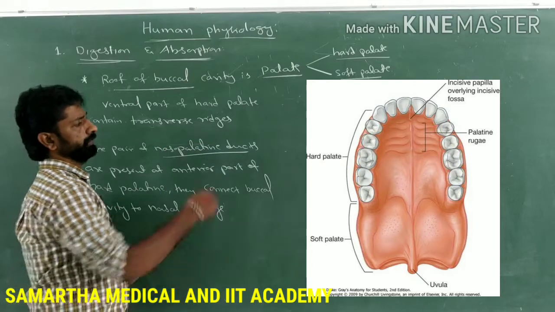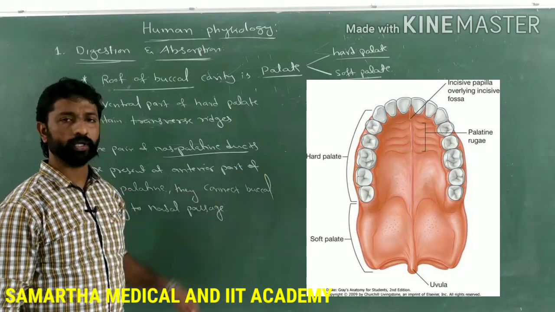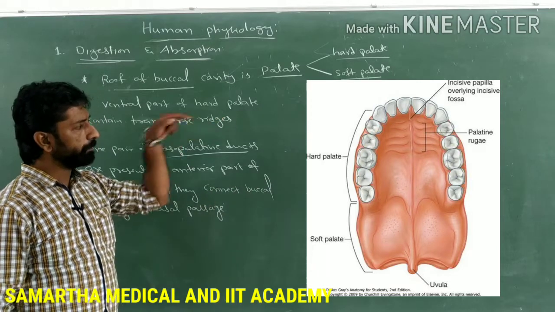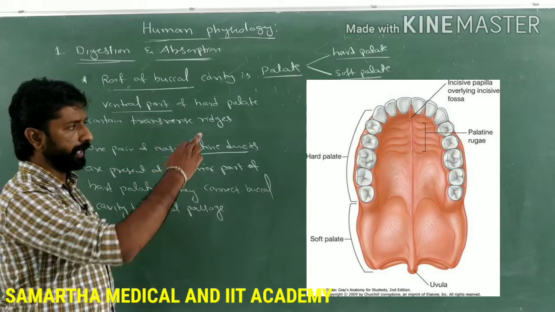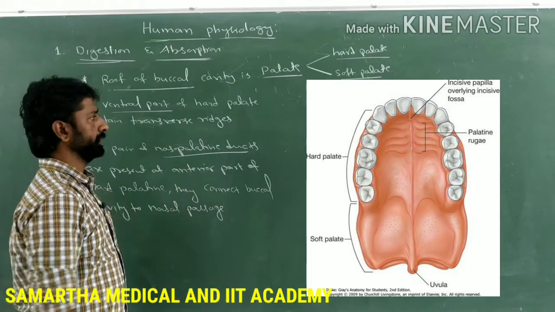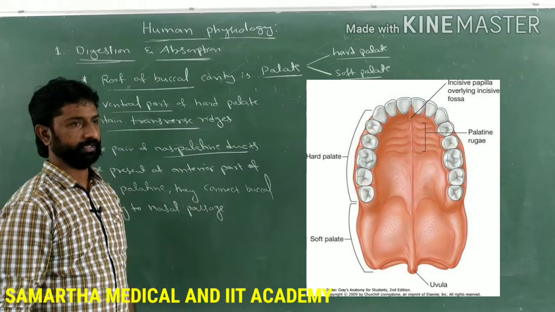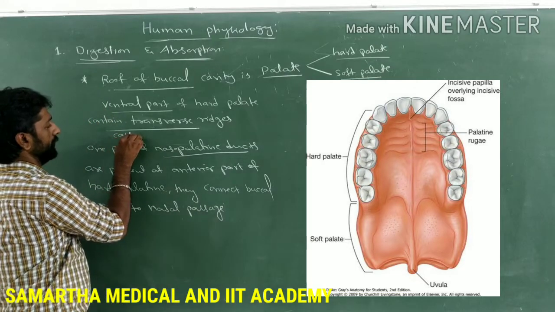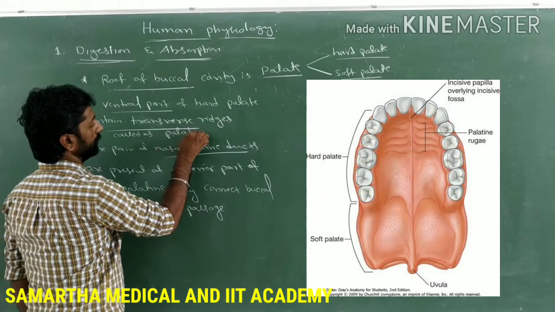Here the upper part is called the hard palate and the lower one is called the soft palate. In the hard palate you can see, in the ventral part, the presence of transverse ridges. These ridges are called palatine rugae.